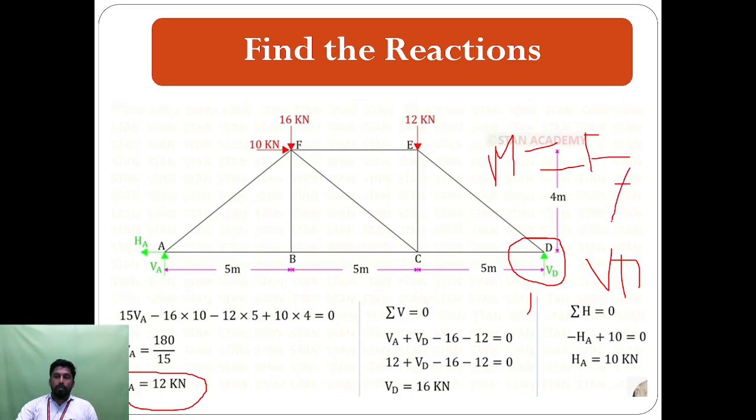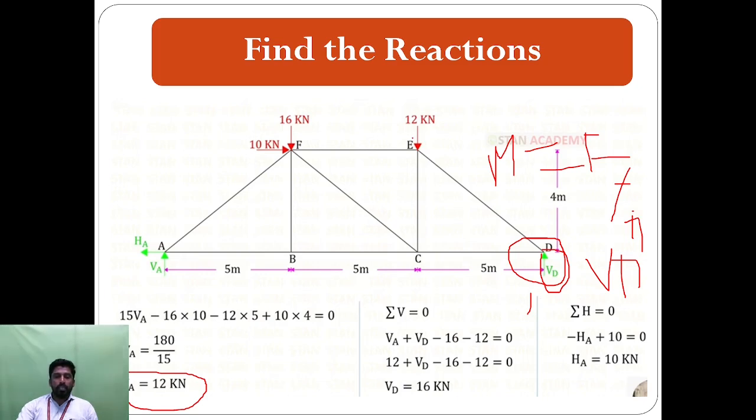Here F means force, and the force is VD. Perpendicular distance means the distance between the points. Here there is no distance, so VD into 0 is not considered in our account.